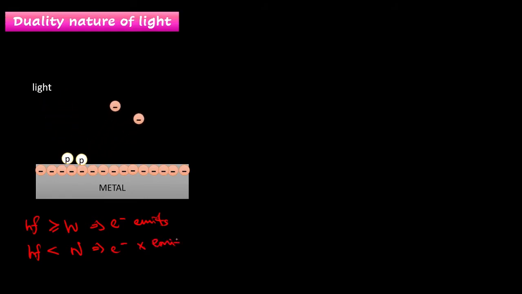So what is W? W is the work function of the metal. The work function is the minimum energy required to remove or emit electrons from the metal surface. So this is called the photoelectric effect. The photoelectric effect is the experiment that proved that light can have a particle nature.